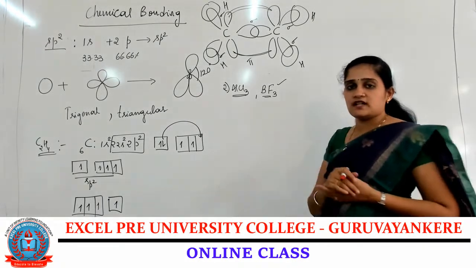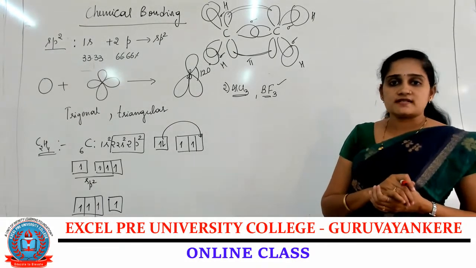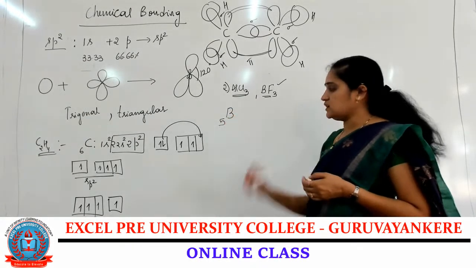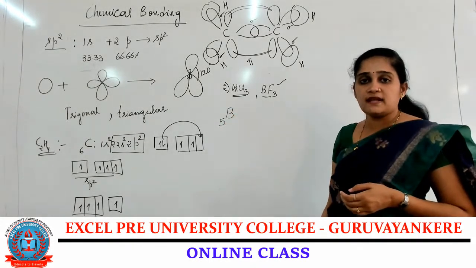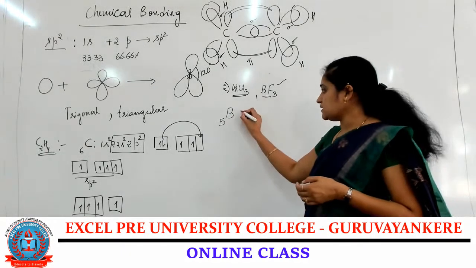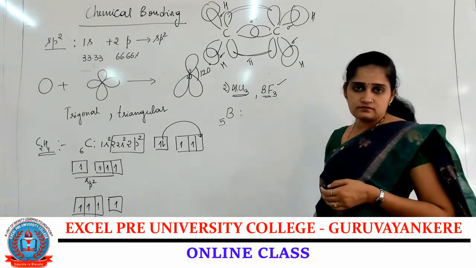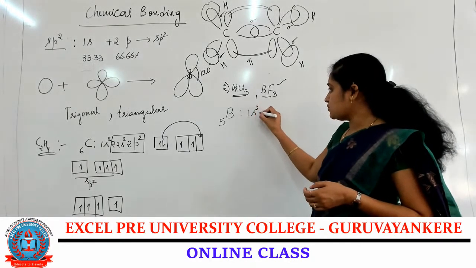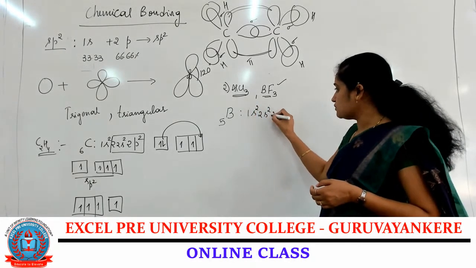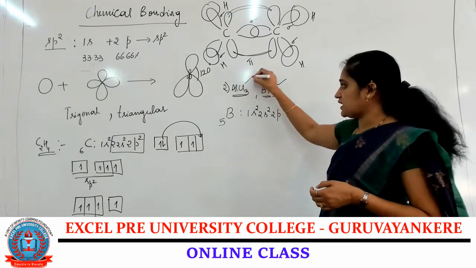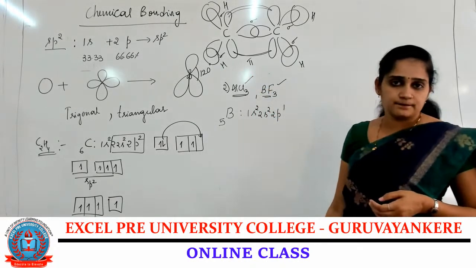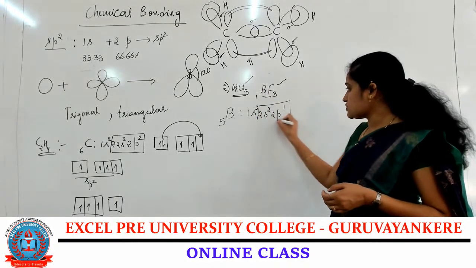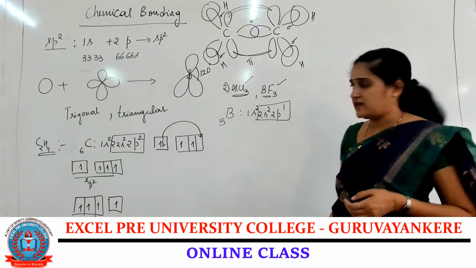Even aluminium chloride also acts as a Lewis acid. Now let us write the structure of the boron trifluoride, BF3, molecule. The atomic number of boron is 5: 1s2, 2s2, 2p1. You try it for aluminium chloride. 2s2, 2p1 is considered as the valence shell.